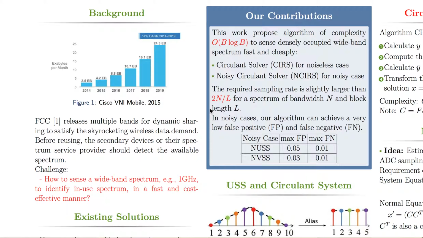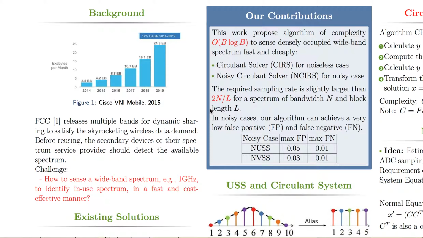Cisco forecasts that mobile traffic data will grow rapidly in the upcoming years. The FCC also released multiple bands for dynamic sharing in recent years. But before reusing the spectrum, the secondary devices or the spectrum service provider should detect the available spectrum. The challenge is how to sense a wideband spectrum, like 1 GHz, to identify in-use spectrum in a fast